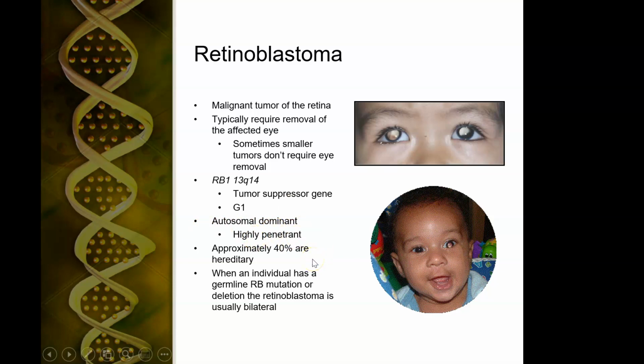40% are hereditary. So when we see a retinoblastoma, there's a 40% chance that there's a germline mutation. And when there is a germline mutation of this gene, the individual is at a higher risk of bilateral retinoblastoma. So even though one eye is affected, they're at a significant risk of the other eye becoming affected.